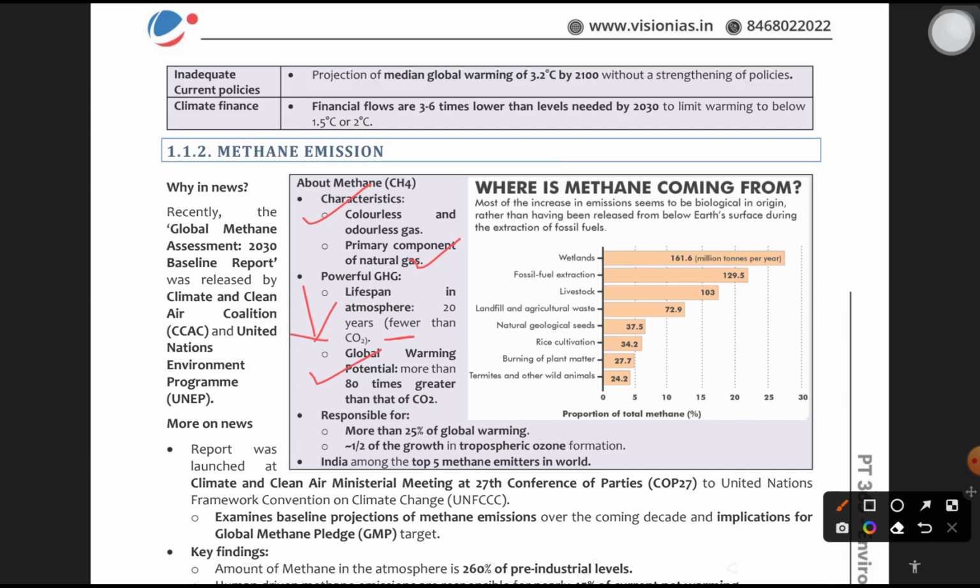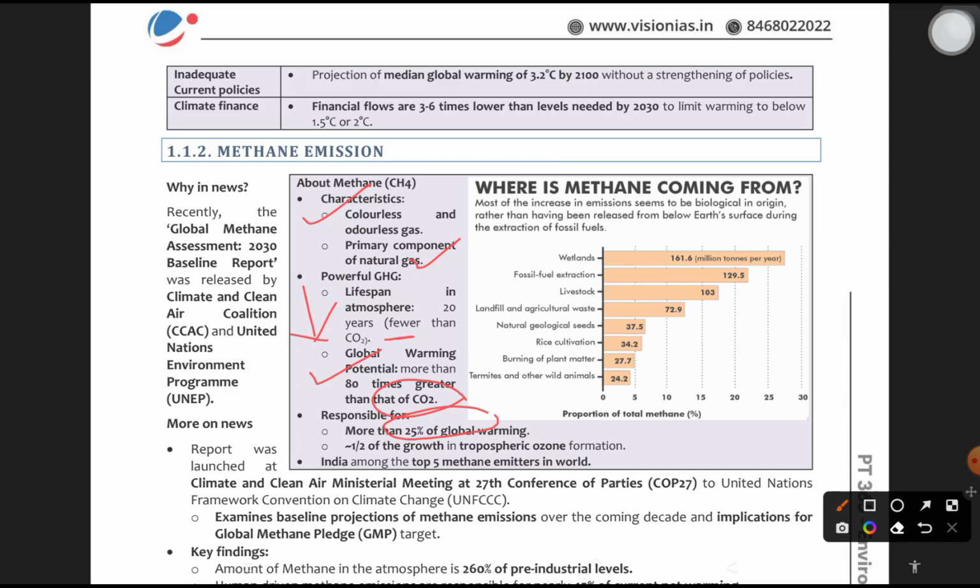That is also one of the reasons why methane is considered one of the very next gases to mitigate in almost every climate change conference and pledge nowadays. It is responsible for more than 25% of global warming. These are facts you have to remember. Maybe asked sometime, you can write in the mains exam.